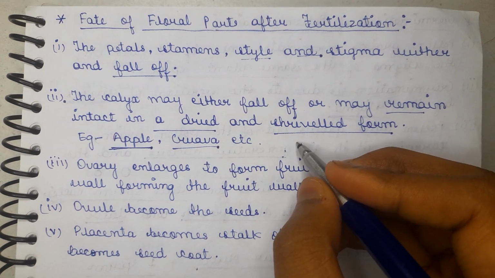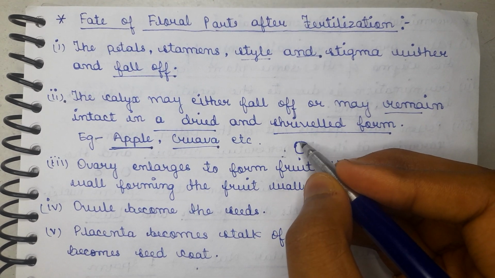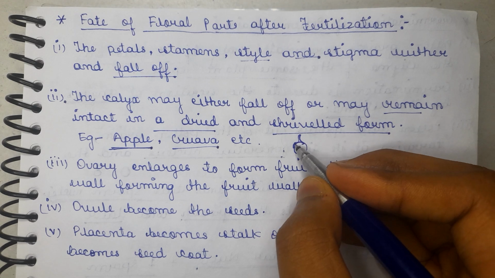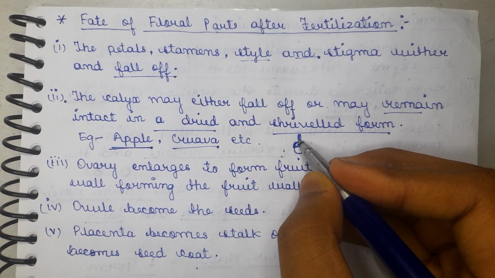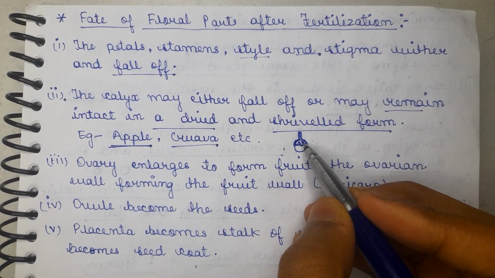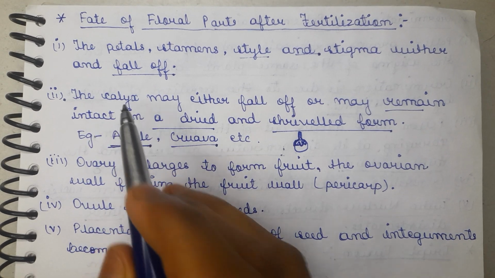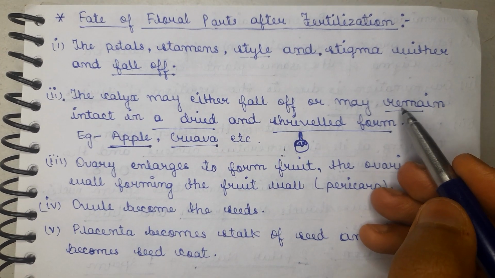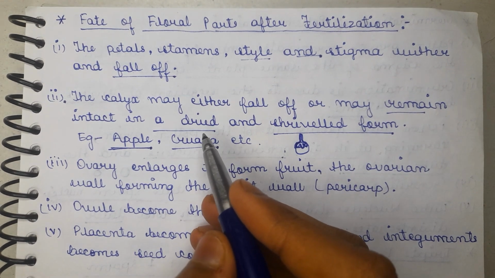You have seen the structure of brinjal, in which this is the top structure. This is the dried calyx, the collection of sepals, present on top of the brinjal. So in some cases the calyx may fall, and in some cases it remains intact.